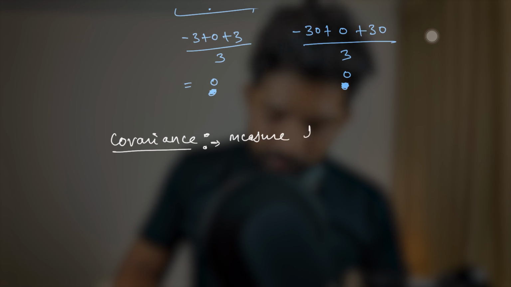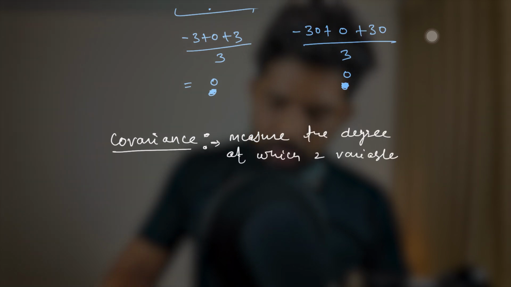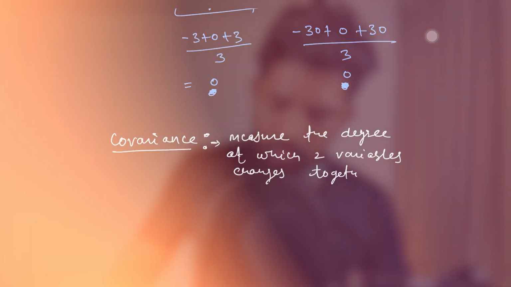It measures the degree to which two variables change together. Now we can have two variables like the stock price of A and B, the volume of A and B, or the relation between temperature and stock prices. You can find any kind of relation. It's up to you, right? So what happens?